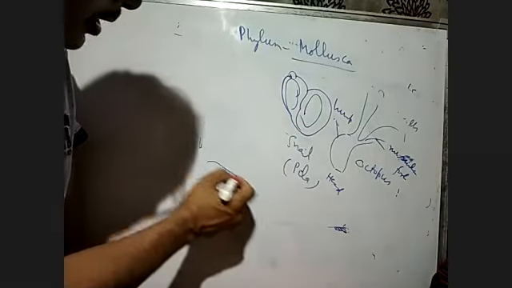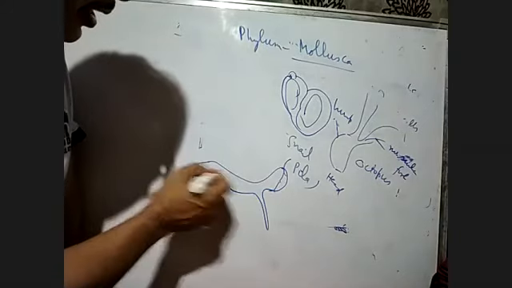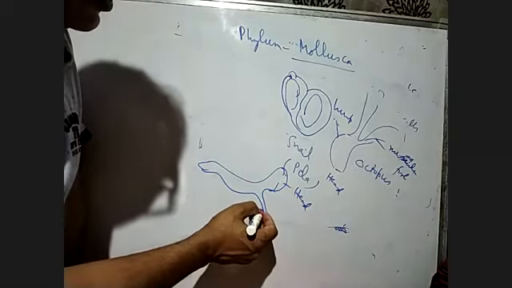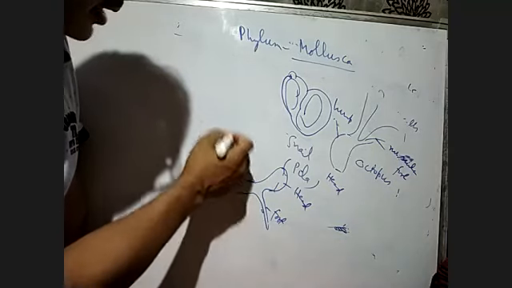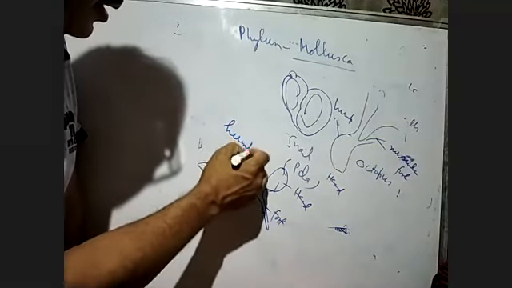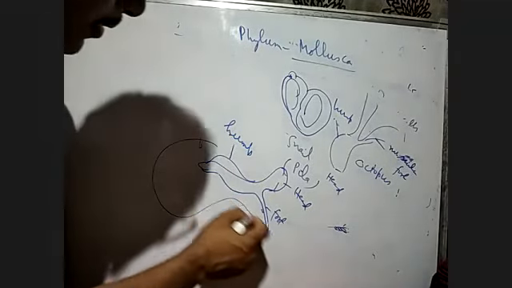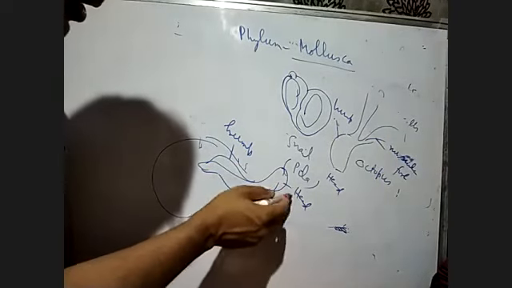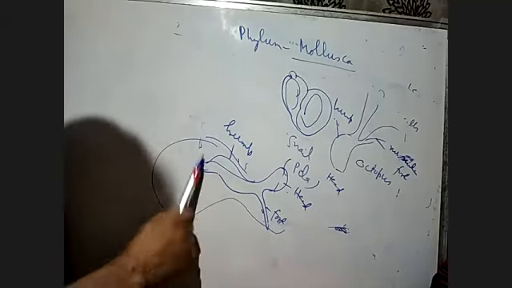Suppose, for example, in the snail, if the snail comes out, you get a structure like this. This is the structure of the snail. So this is the head part, this is the foot part, and this part here is called the hump or viscera. This is a visceral hump. If they come out of the shell, then they will appear like this. So there's the head, then there's the muscular foot, and the hump-like structure. Inside is the viscera.